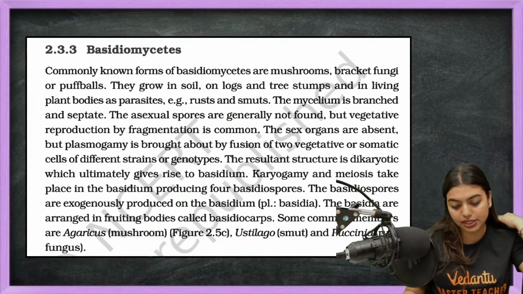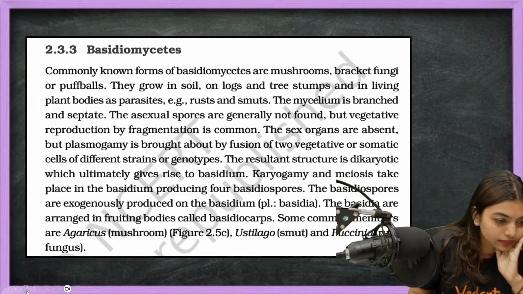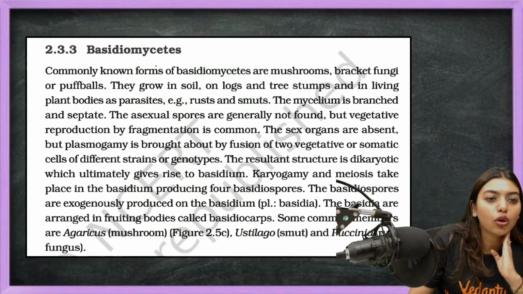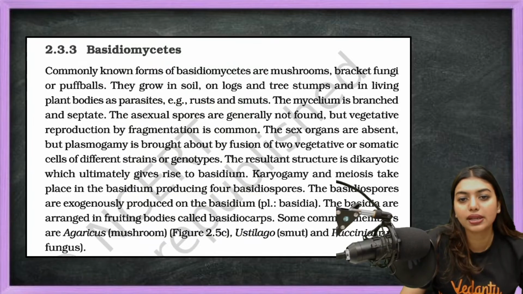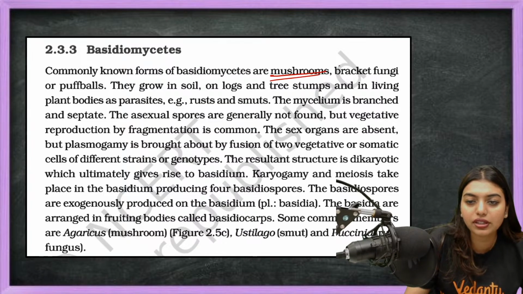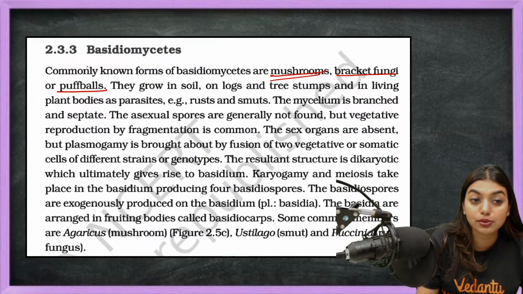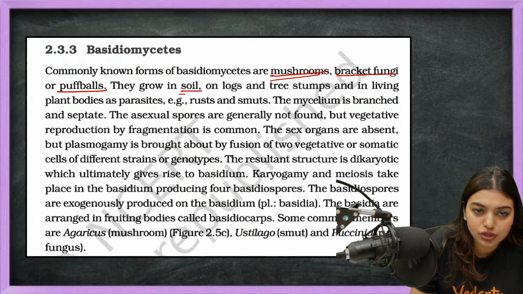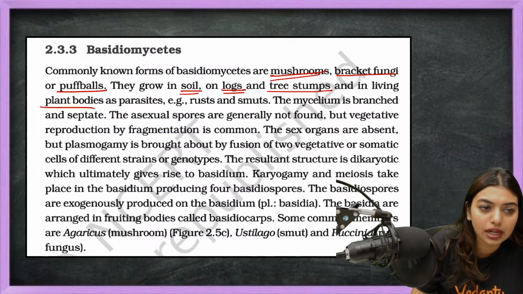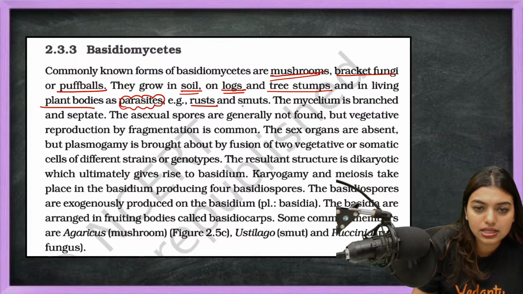Okay, next is Basidiomycetes. Commonly known forms of Basidiomycetes are mushrooms, the ones that we consume, bracket fungi, and puffballs. Okay, these are the types of Basidiomycetes. They grow in soil, on logs, on tree stumps, and in living plant bodies as parasites. Example, rusts and smuts.